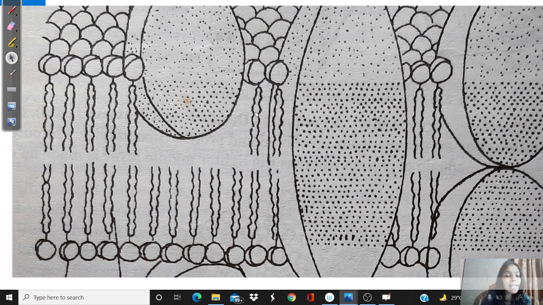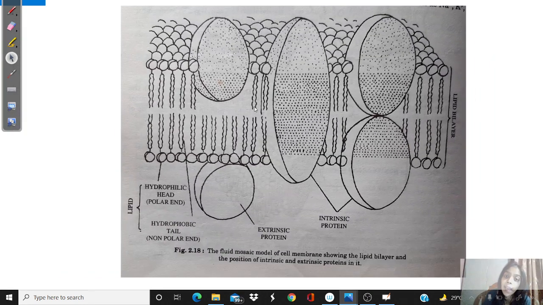Now, these lipids allow certain movements. What kind of movements? Suppose a fat soluble substance wants to enter the cell. It can enter by passing through this lipid bilayer. It is possible.